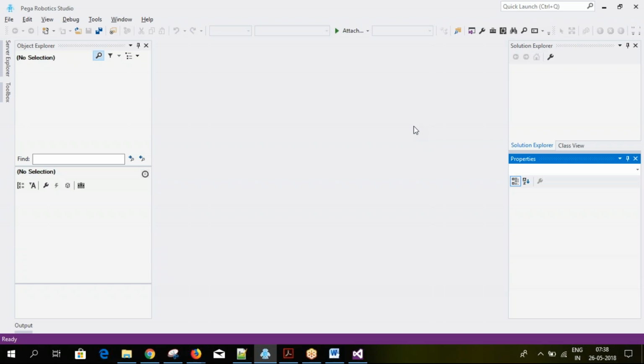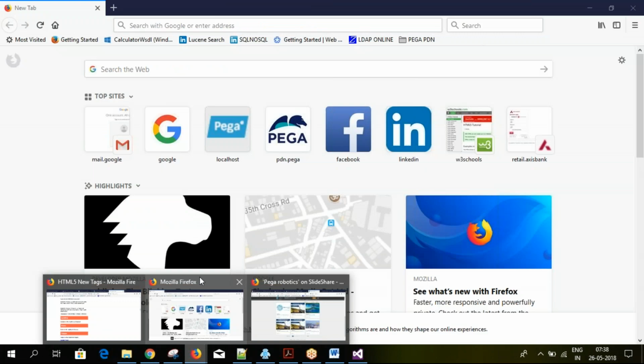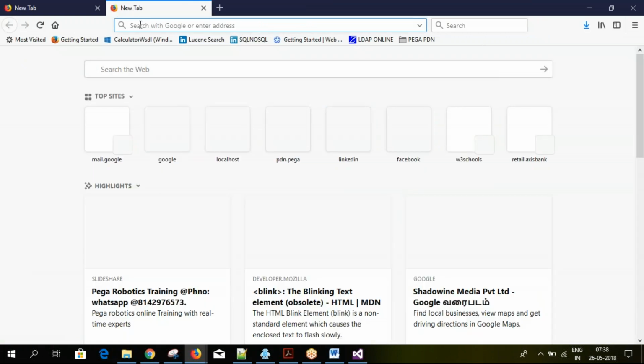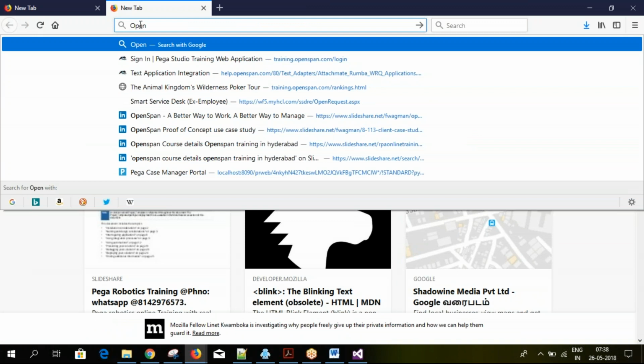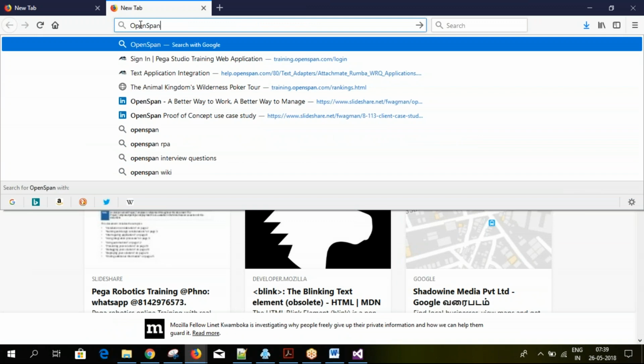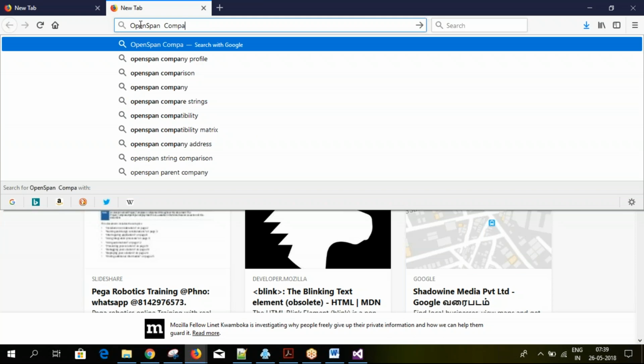So what are companies using on robotics, like in Pega Robotics? Yeah, I'll show you. Normally, Pega was OpenSpan. OpenSpan was bought by Pega, and they renamed OpenSpan to Pega Robotics.